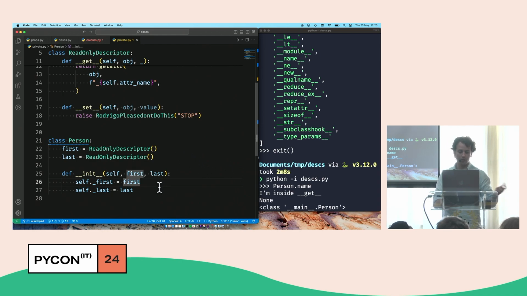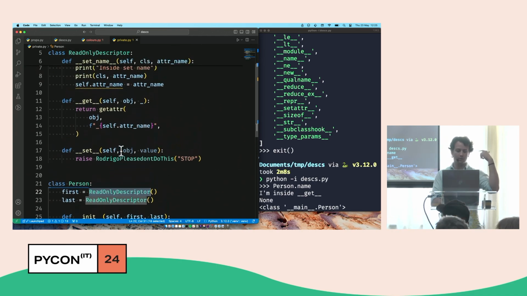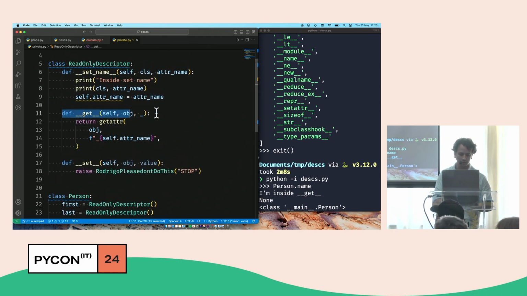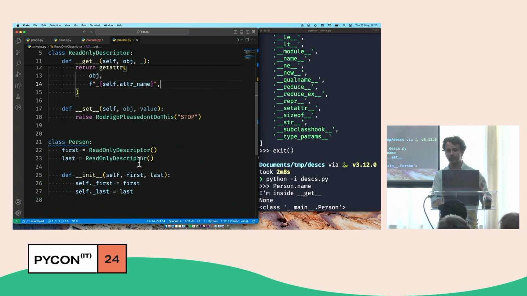And the answer is it will. Why? Because if I change this, when I then access first, notice how first, again, it's a descriptor, so it's going to run the __get__, and notice how the __get__ accesses the... Sorry? No, but again, Python is a language for consenting adults, so you can always do whatever you want.